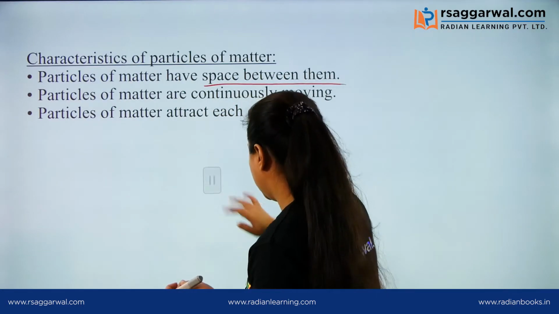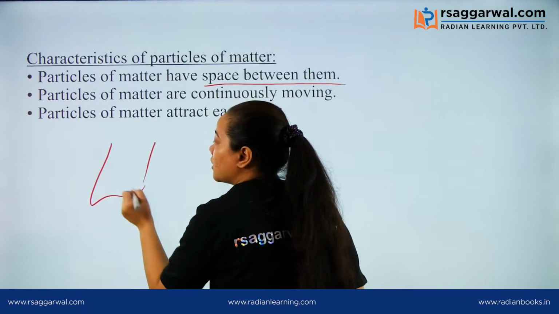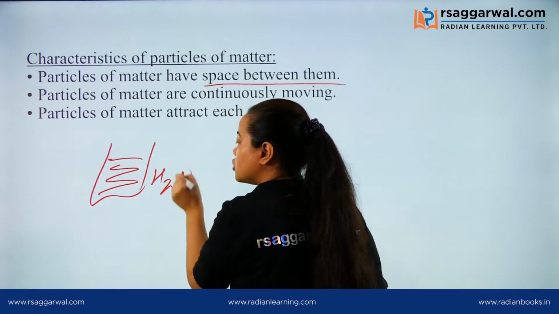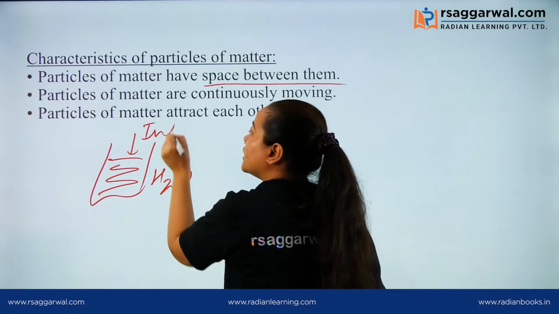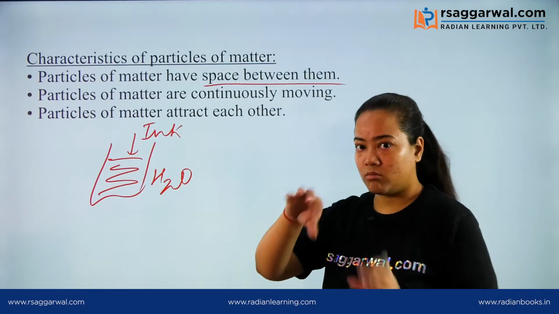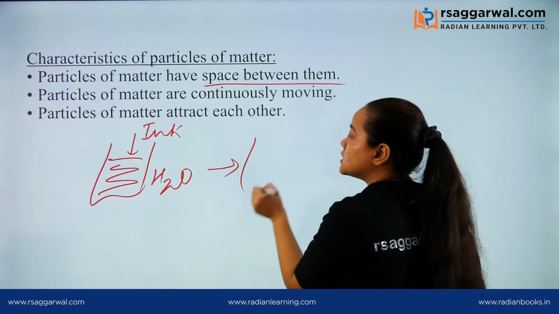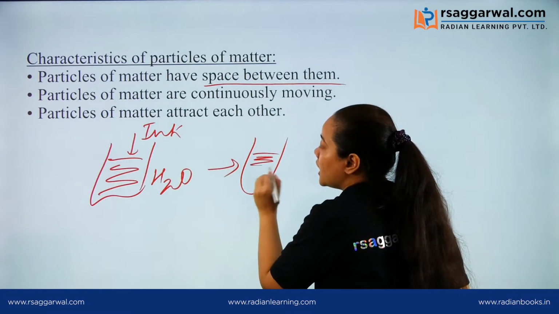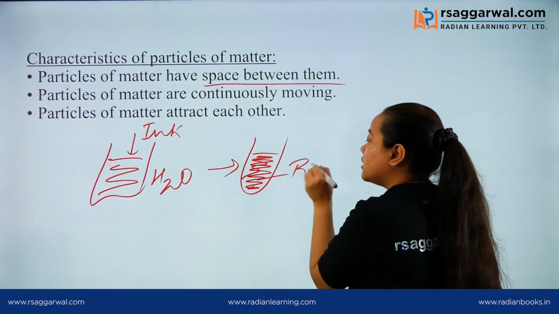Okay, for this you need to do one thing. Just take a beaker, take some water, H2O, and drop some ink inside the beaker. Okay, you have dropped it over the water. After some time you will see, suppose our ink is red ink, that the whole solution has turned red in color.